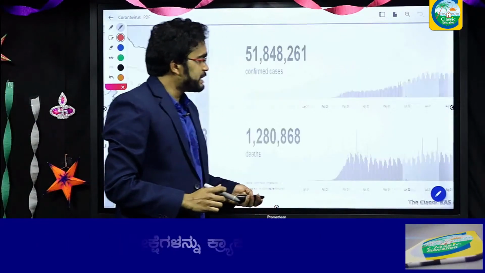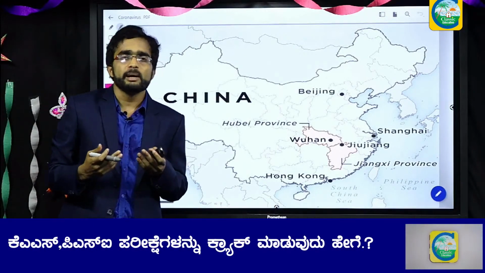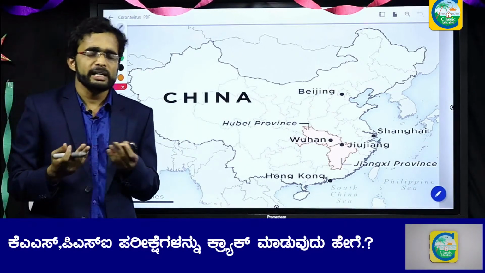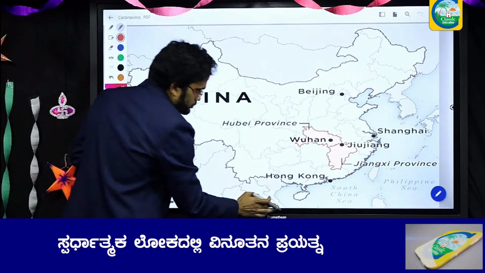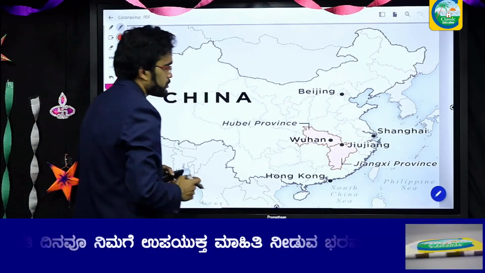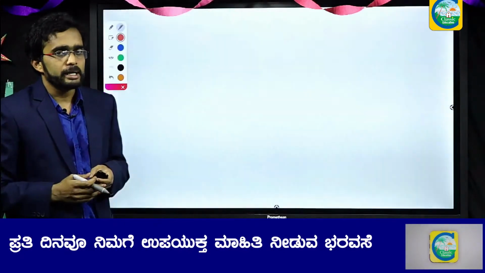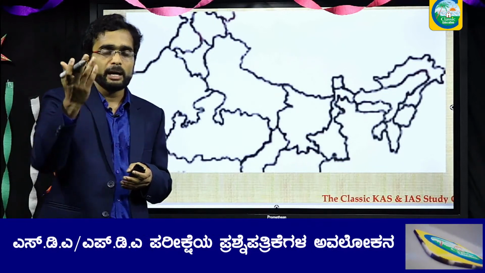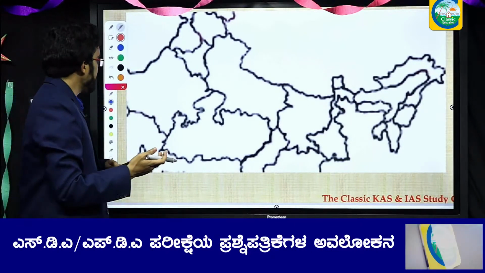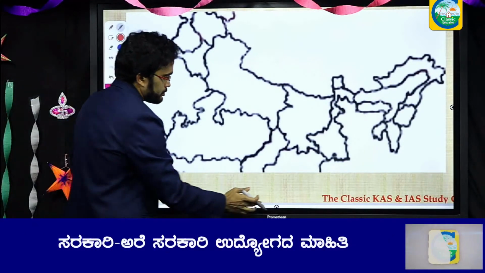People say coronavirus COVID is a pandemic. So let us understand in detail what is the meaning of pandemic. Apart from pandemic, there are various other terms like endemic, outbreak, and epidemic. Let us understand the differences between them.